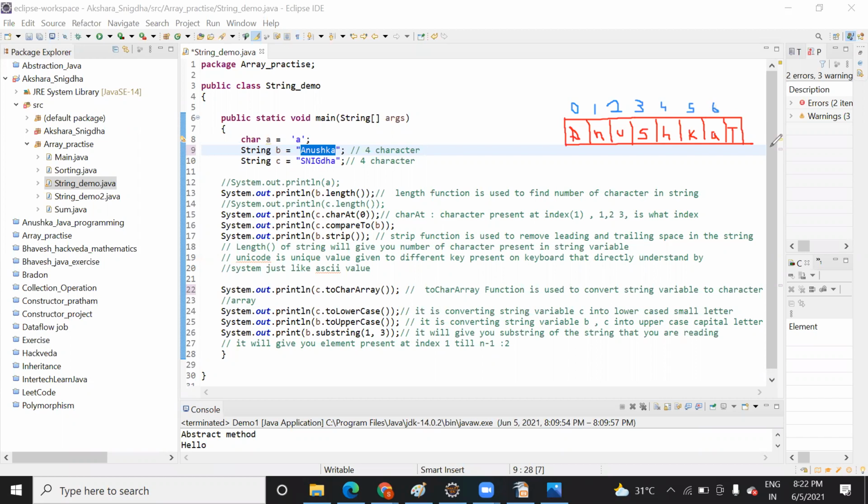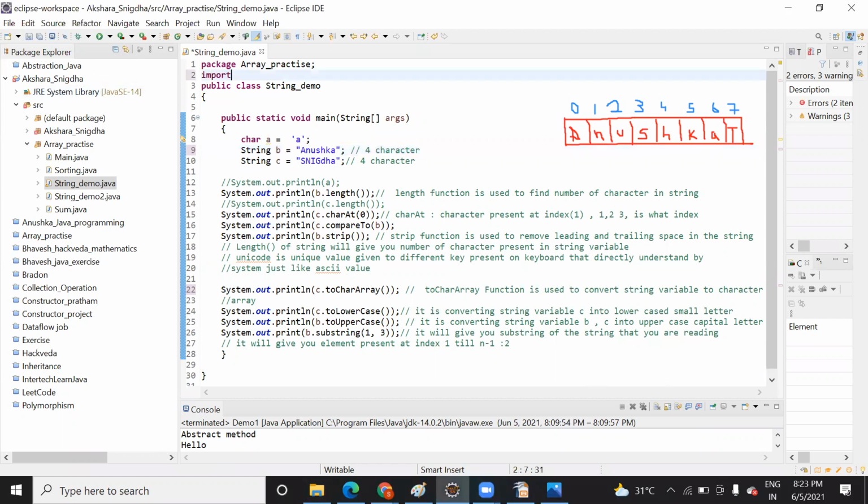The first character is present at index 0. Why do we need this representation? In order to save the elements in memory. So a string is also saved like this inside memory, and you can access any element of the string. In Java, there are some predefined functions available for strings that will help you use them.